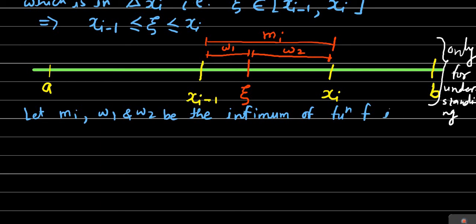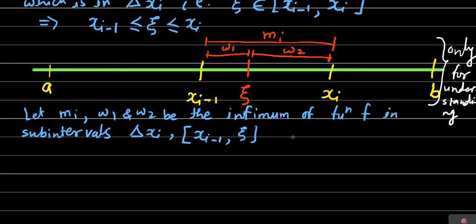All are the infimum of function f in subintervals. Mi is the infimum in the subinterval delta xi. Omega 1 is the infimum in the subinterval xi minus 1 to xi, and omega 2 is the infimum of the function f in the subinterval xi to xi, respectively.